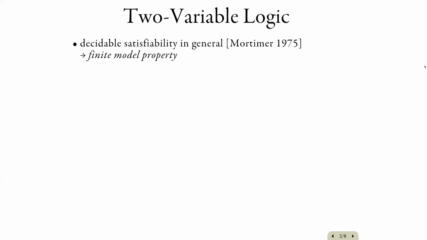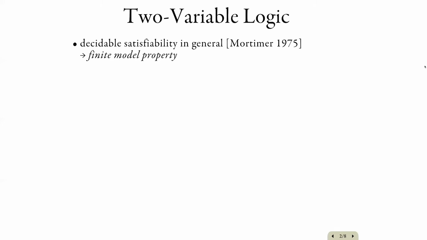The satisfiability question asks, does a given sentence of two-variable logic have a model? And this was solved by Mortimer in 1975, who showed that two-variable logic has the finite model property, which means that if a given sentence has a model, then it also has a finite model. And this gives two semi-procedures for deciding the satisfiability of a given sentence.